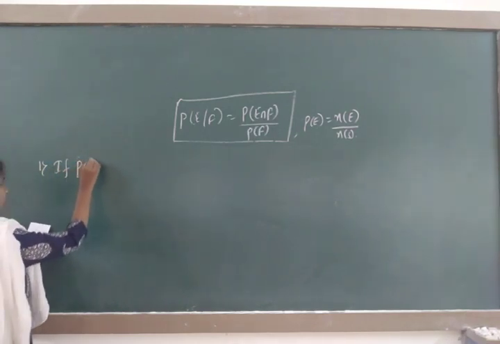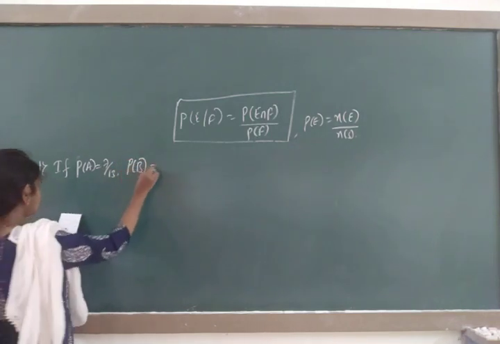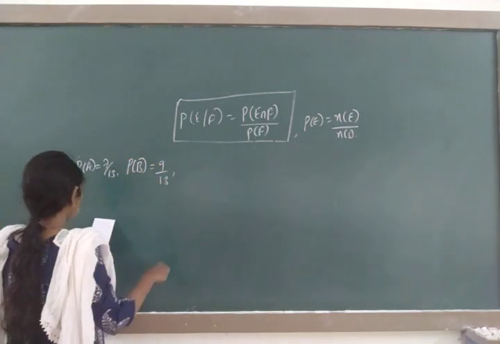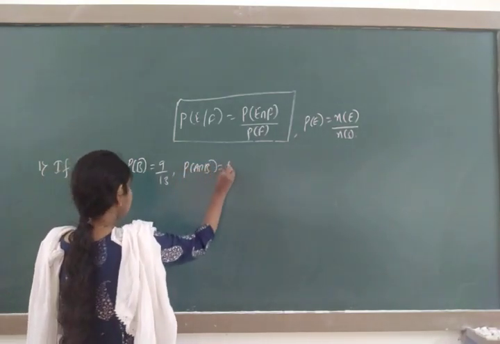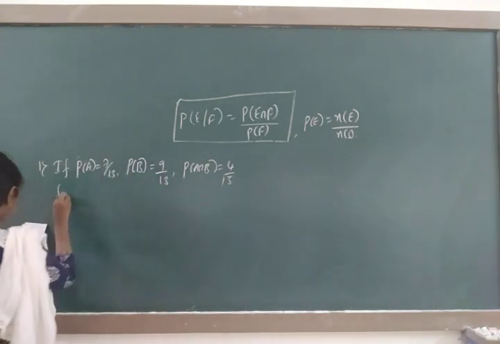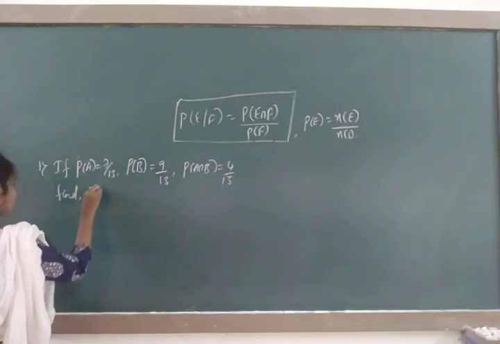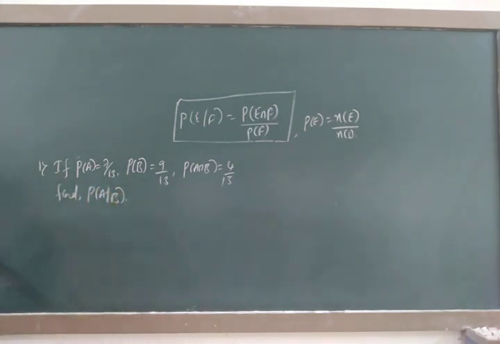If P of A is equal to 7 by 13, P of B is equal to 9 by 13, P of A intersection B is equal to 4 by 13, find P of A by B. We have taken the event names as E and F, but they have given the event names as A and B. Wherever E is used, replace it with A, and F with B in the formula.